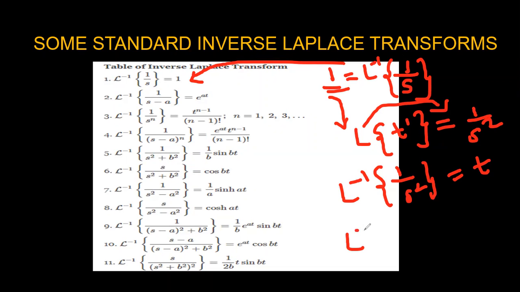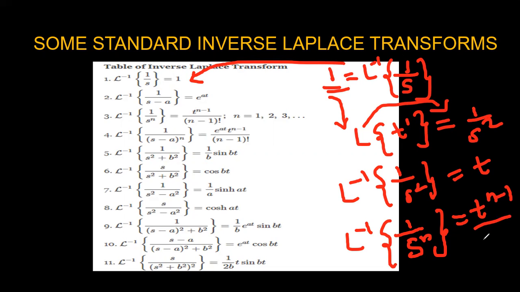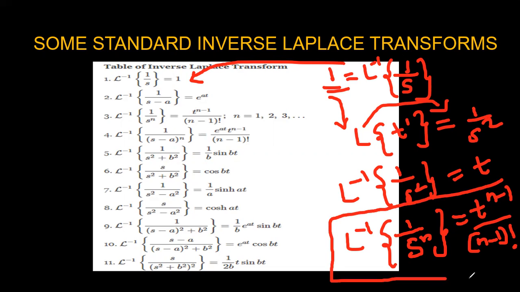Next is the generalized formula. If it is 1 by s power n, the Laplace inverse is given as t power n minus 1 by n minus 1 factorial. This is the generalized formula for the Laplace inverse of 1 by s power n.